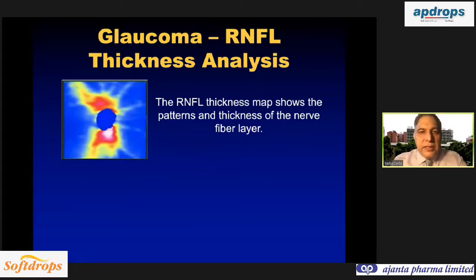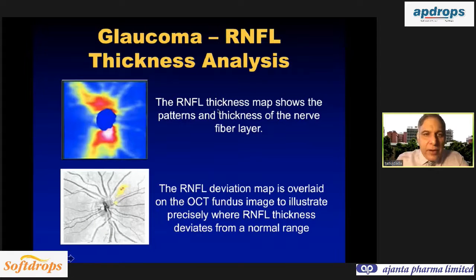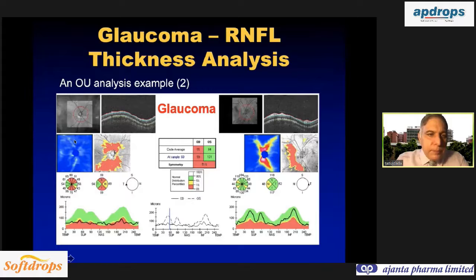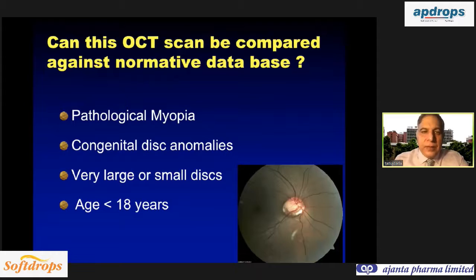So you see the thickness map for any irregularities, and then you can see robust RNFL thickness. And as you develop glaucoma, these red yellow sectors will go away and this will come on the deviation map. And once glaucoma becomes advanced, there is no point doing OCT, because then you do visual field for analysis.